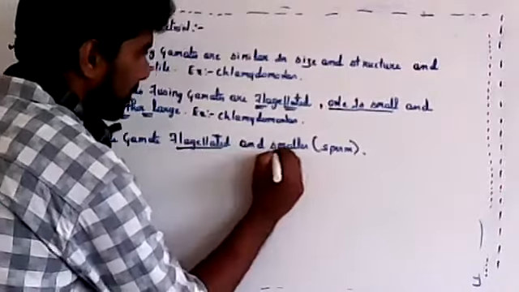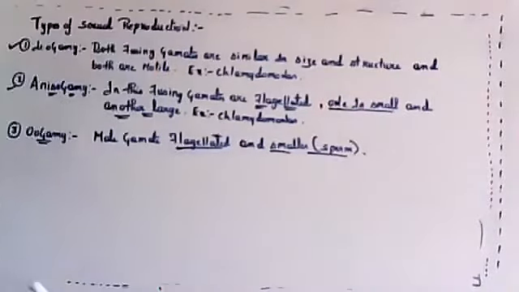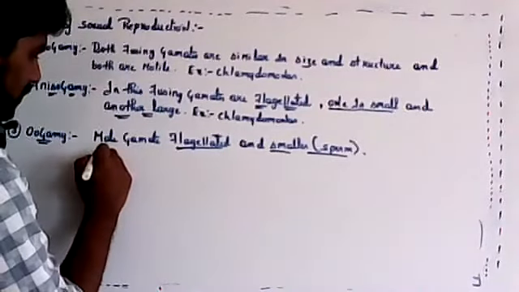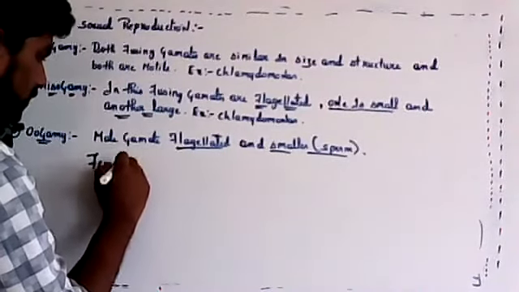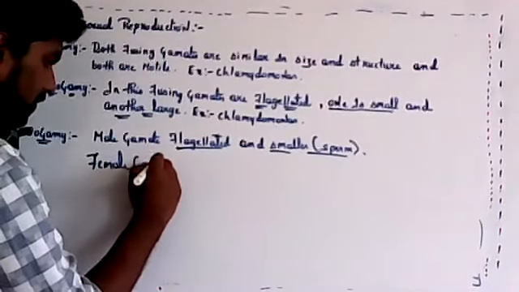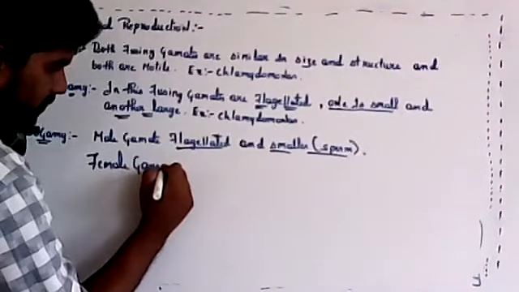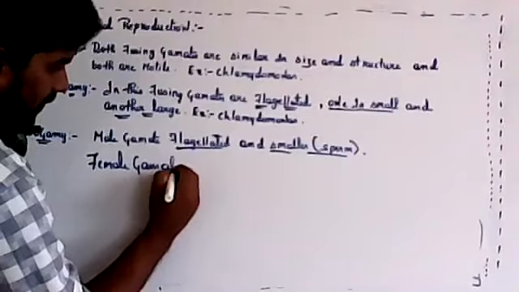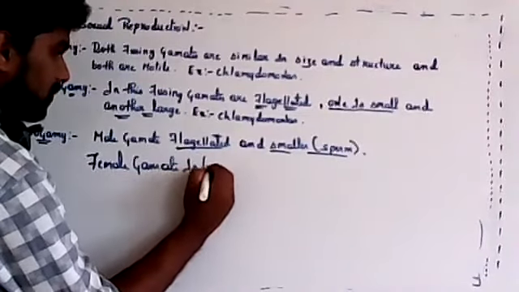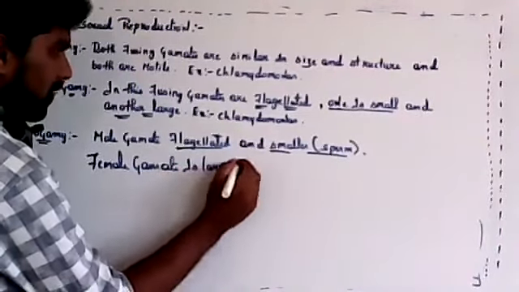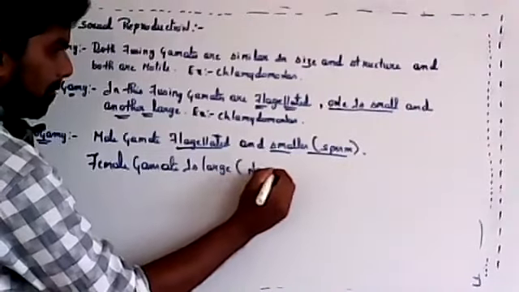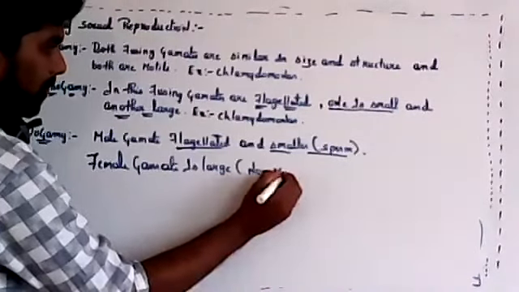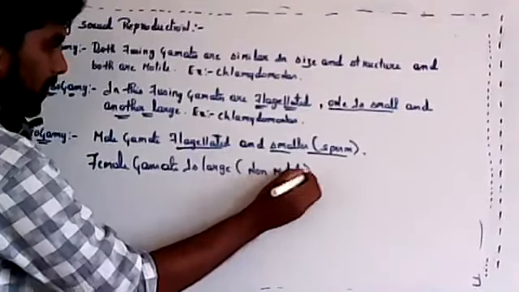Then the female gamete is large and non-motile, meaning it is not movable.